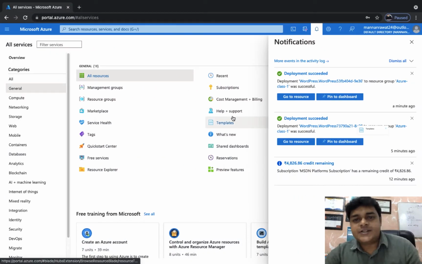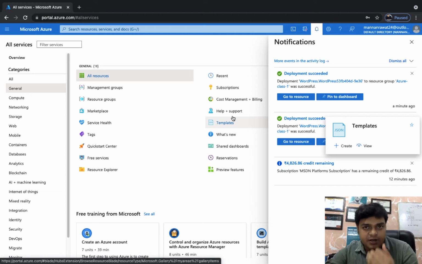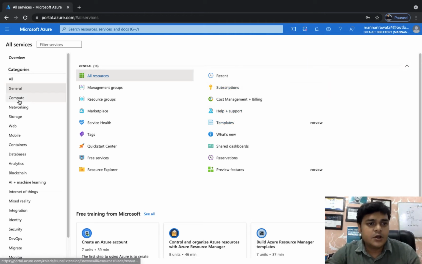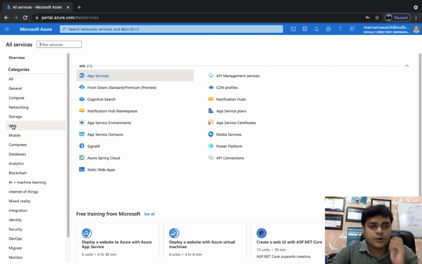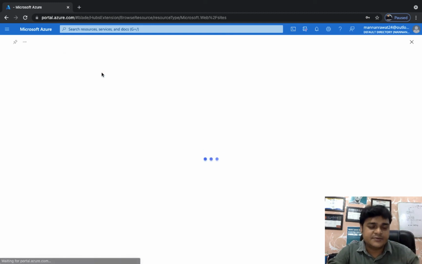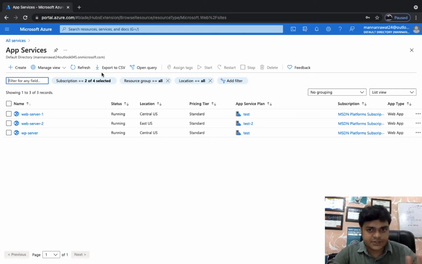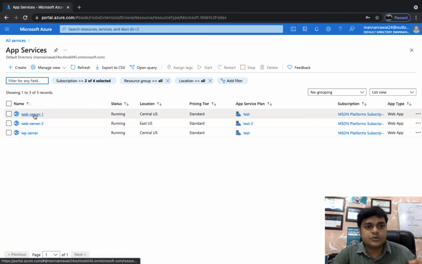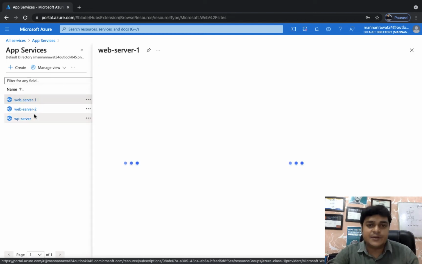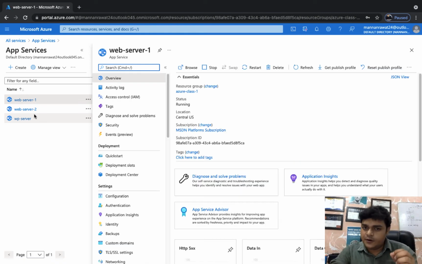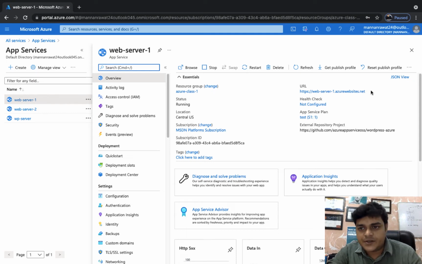Our both servers are ready to use. Let's configure one test website in web server 1 and another test website in web server 2. Click on web and select app services, and it gives you information about the web servers that you configured. So right now we have web server 1 and web server 2. Let's configure one test website. As we know, it's basically a WordPress server, so we need to install WordPress first.